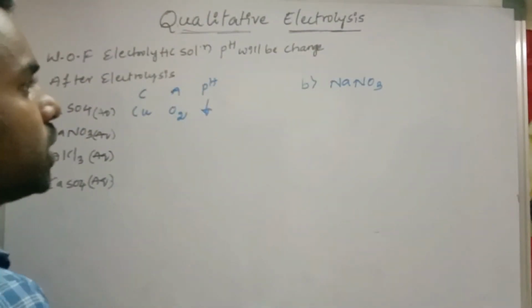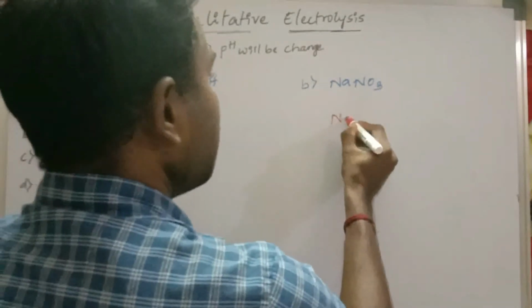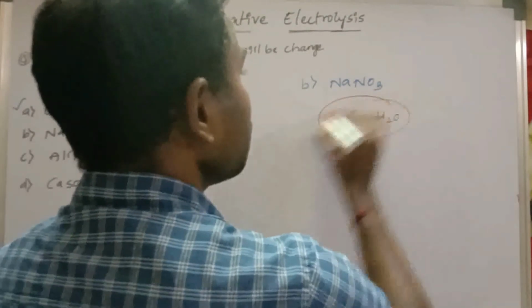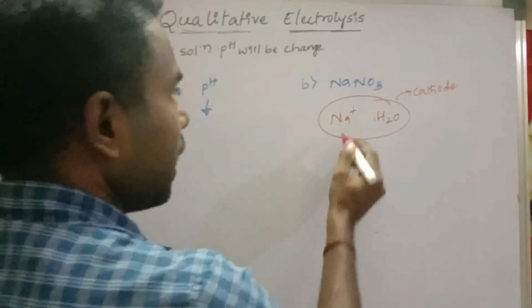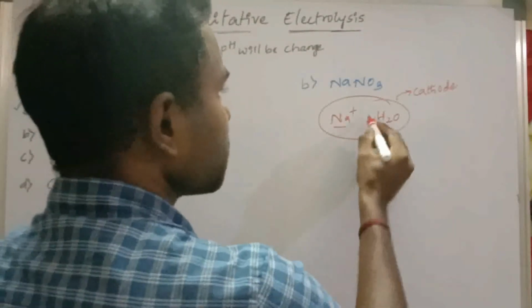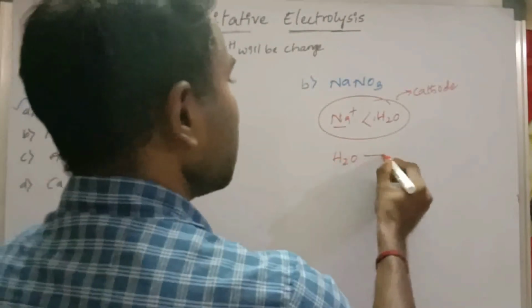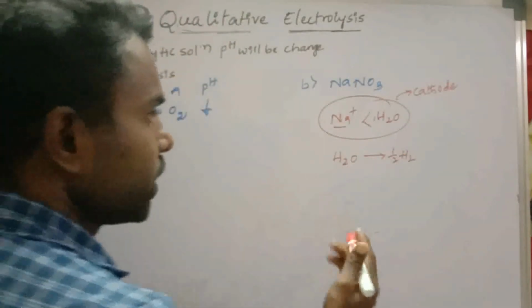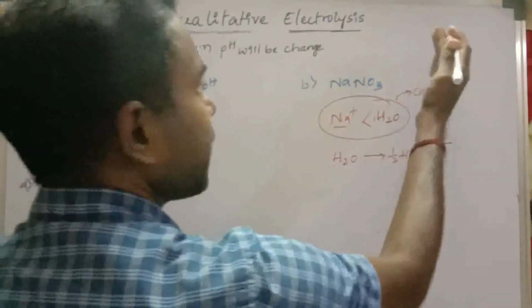NaNO3. Now see here, in NaNO3, Na plus and water. So between these two, they want to deposit at a cathode electrode. In these two, which will deposit at cathode electrode? Na plus, it has less reduction potential. Water, it has more reduction potential. Then the water will undergo reduction by depositing H2 gas, and it will release OH minus ion. So this is about at cathode electrode.